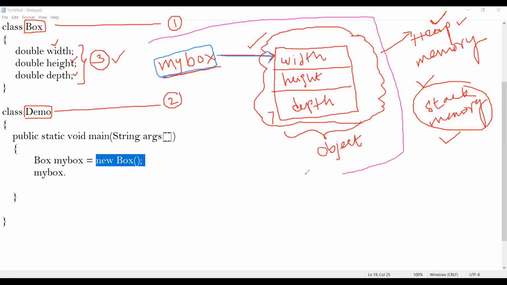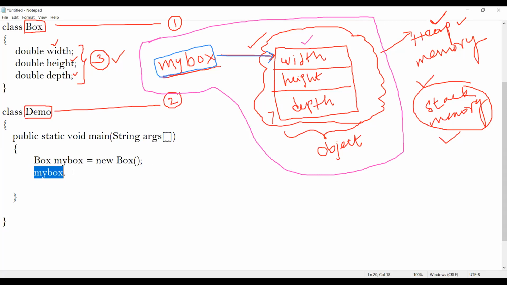It's a diagram of an object. So my box is a reference variable, which is referring to the object which is present inside my heap memory. Okay, fine, students. Now using this object called my box. When I'm talking, I'll be talking of my box as an object. Don't get confused.